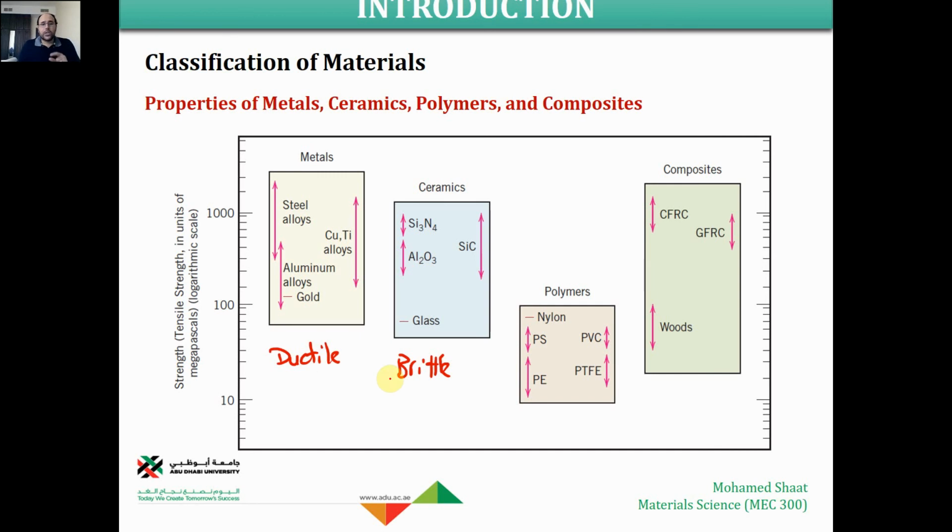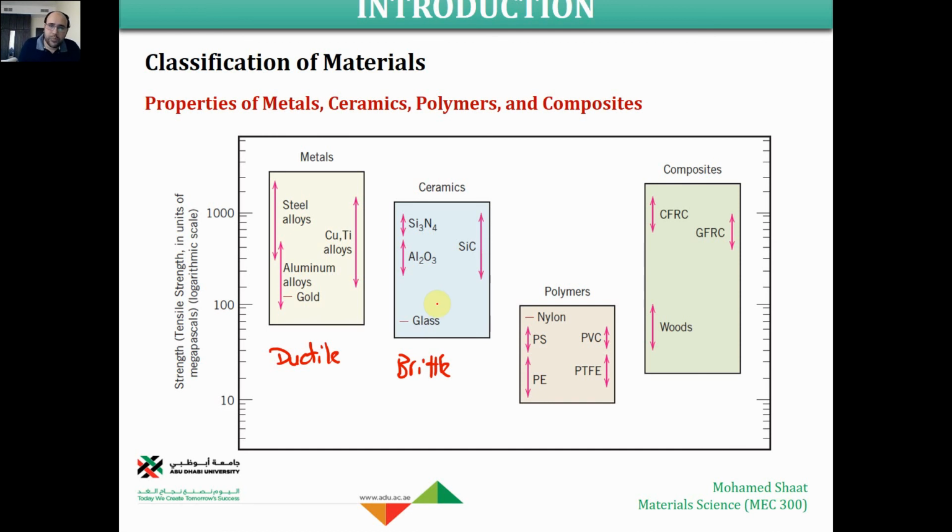So any ductile material has the ability to support tensile forces higher than the ability of any brittle material. So that's why you're gonna see that the metal is a little bit higher in terms of strength, especially tensile strength, than ceramic. But in compression, the ceramic can support way higher forces than metal.